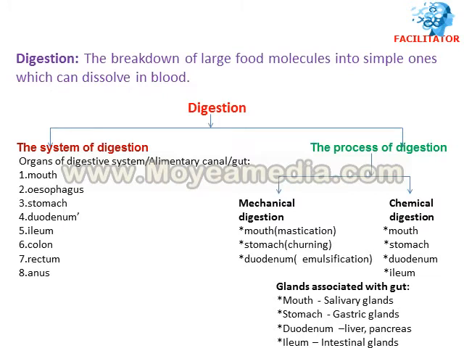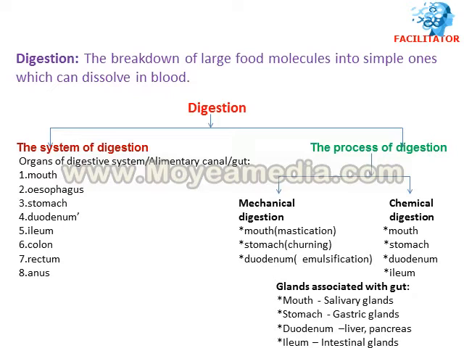In mechanical digestion, the food is physically taken into these different parts of the digestive system and transformed, and in chemical digestion, different enzymes act on the food and transform it into a structure where it can dissolve in blood.